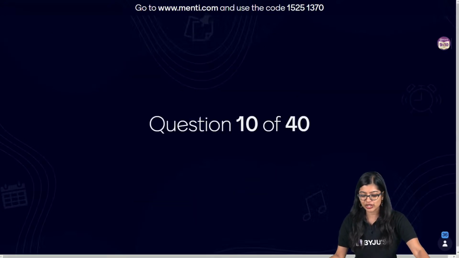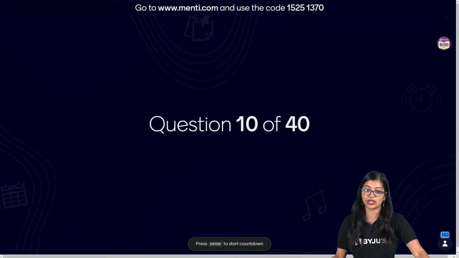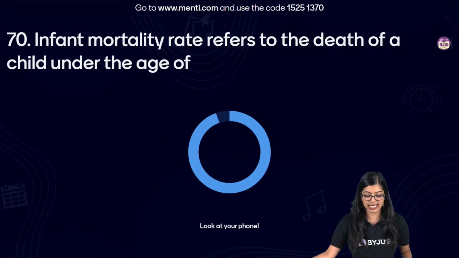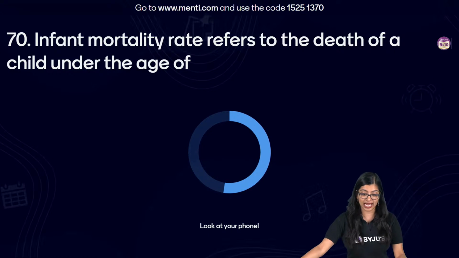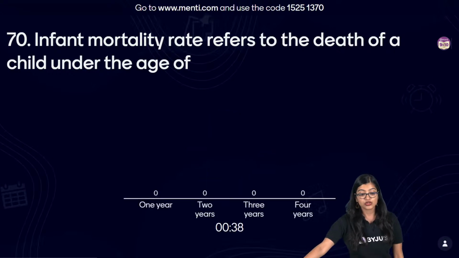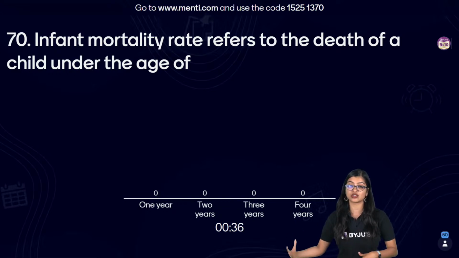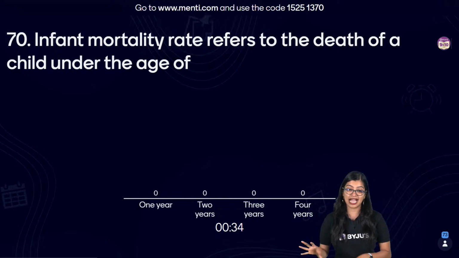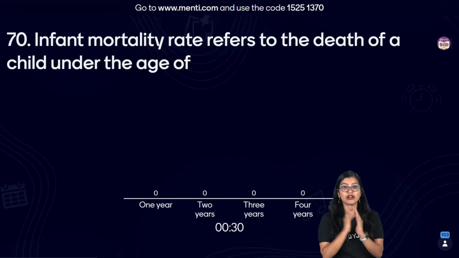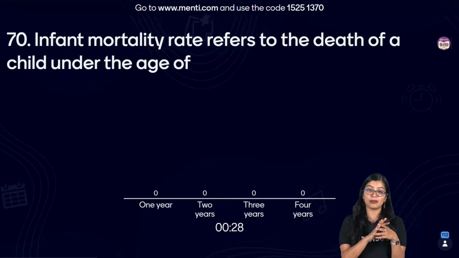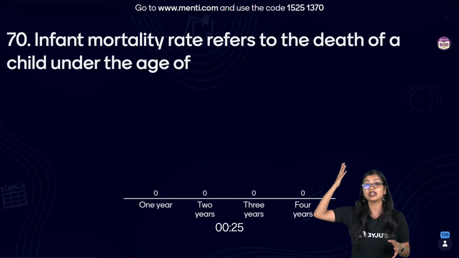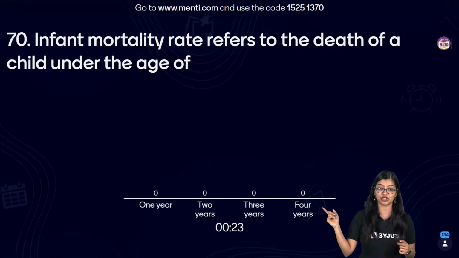Now moving on to question number 70, before which we go ahead and see our leaderboard. So let's have a look, everybody. Infant mortality rate refers to the death of a child under the age of what? So we're talking about 1 year, 2 years, 3 years, or 4 years. Now this is not a direct question. This is going to be a little bit of an indirect question. But infant mortality rate, when we talk about it, it's important to know, because on the 10th standard front, you need to learn about this for your development chapter.